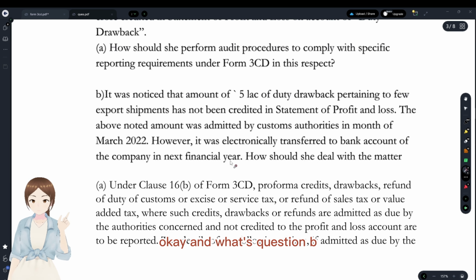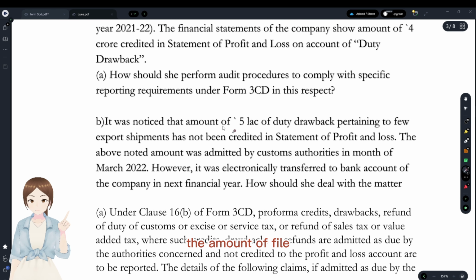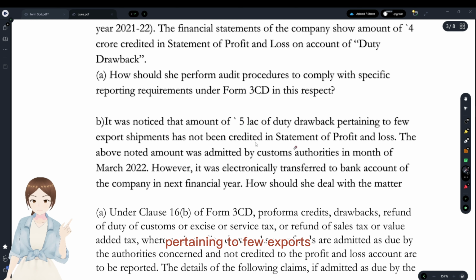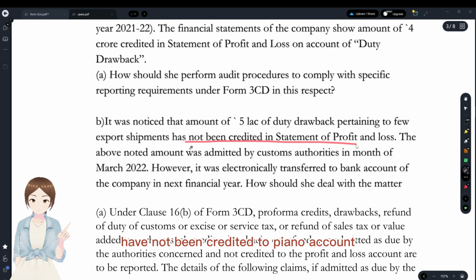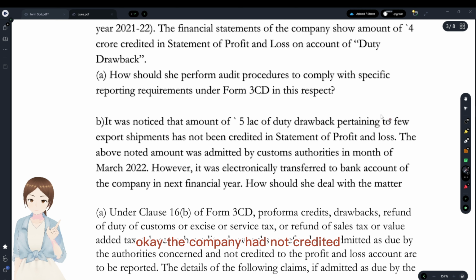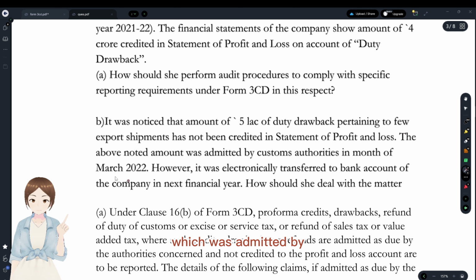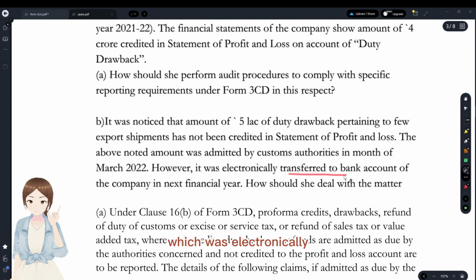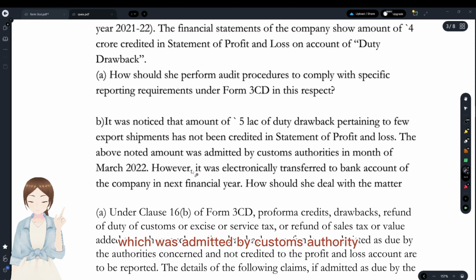Okay, and what's question B? It was noticed that an amount of 5 lakhs of duty drawback pertaining to a few exports has not been credited to the P&L account. Okay, the company had not credited it, which was electronically transferred and admitted by the customs authority.